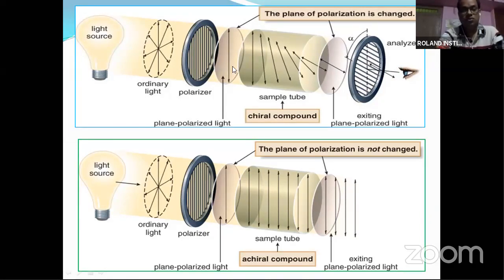So this is called monochromatic light. Then when it is passed through a sample tube containing chiral compounds, they can rotate this light in a clockwise direction or anti-clockwise direction. If clockwise, then you say plus or small d. If anti-clockwise, then minus or small l.